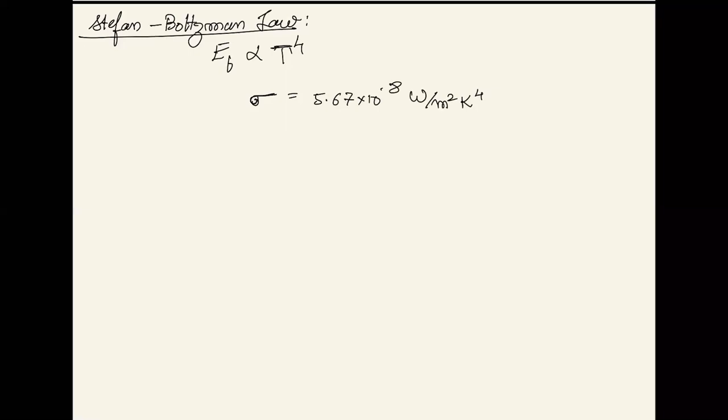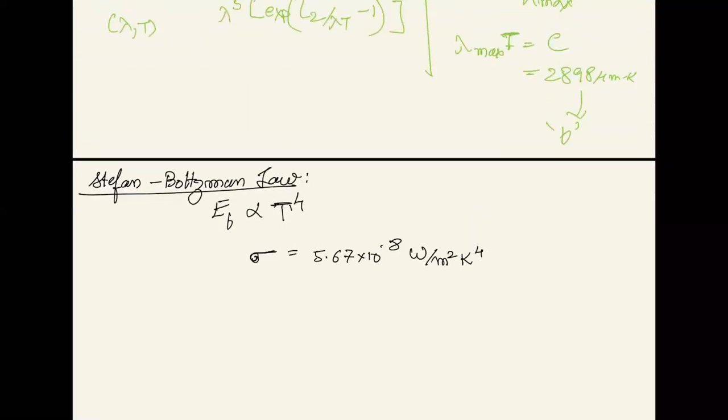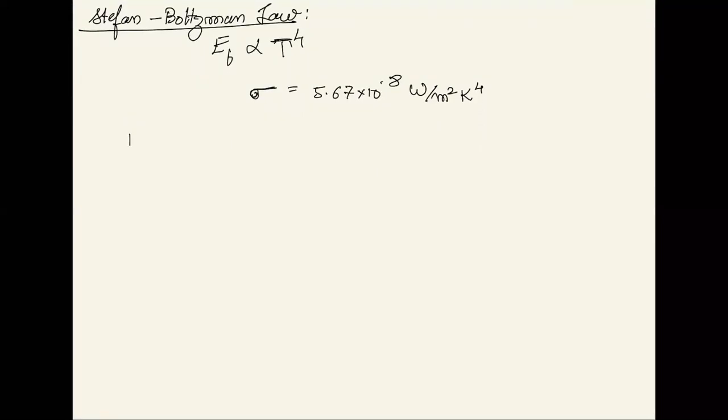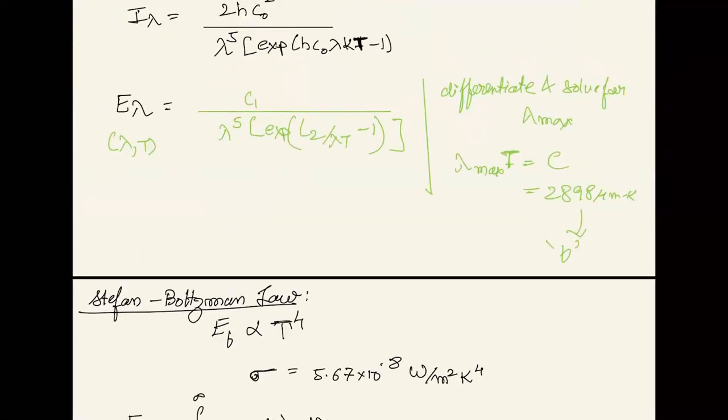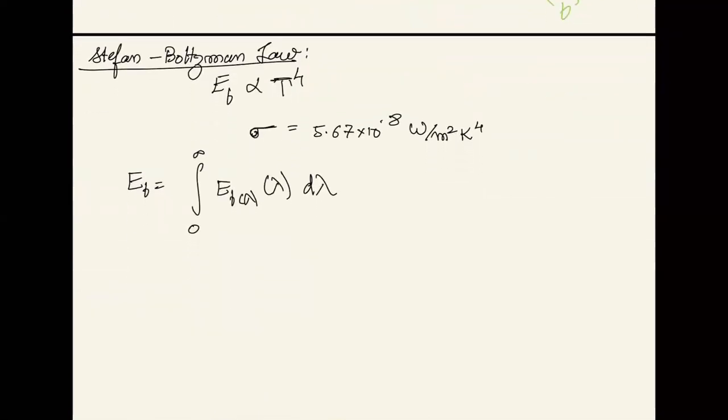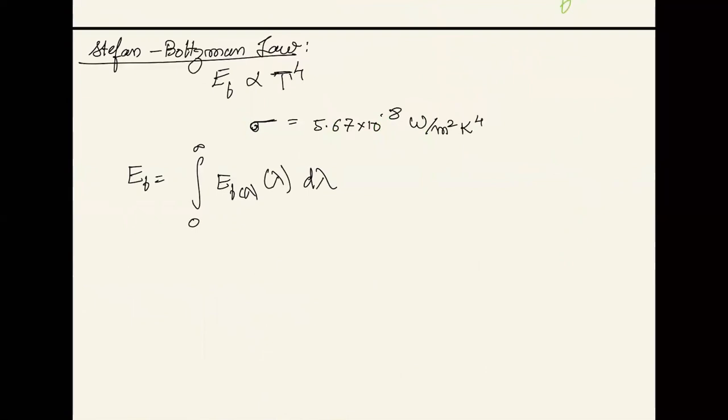Now, once this Planck law came into the picture, things become simpler again. EB, we all know, will be the integral of EB of lambda at that particular lambda d lambda. We had already seen from 0 to infinity. So integrating this particular expression over here, we could also find out that the same law is coming again, right?